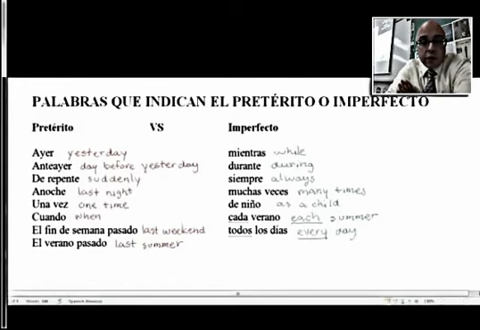Okay, right about now you should have all of the instances that we would use the preterite and the imperfect. You also have a list of some of the trigger words that we're going to be practicing with in class. If something is unclear, please bring your questions to class and I'll address them. Hasta luego.